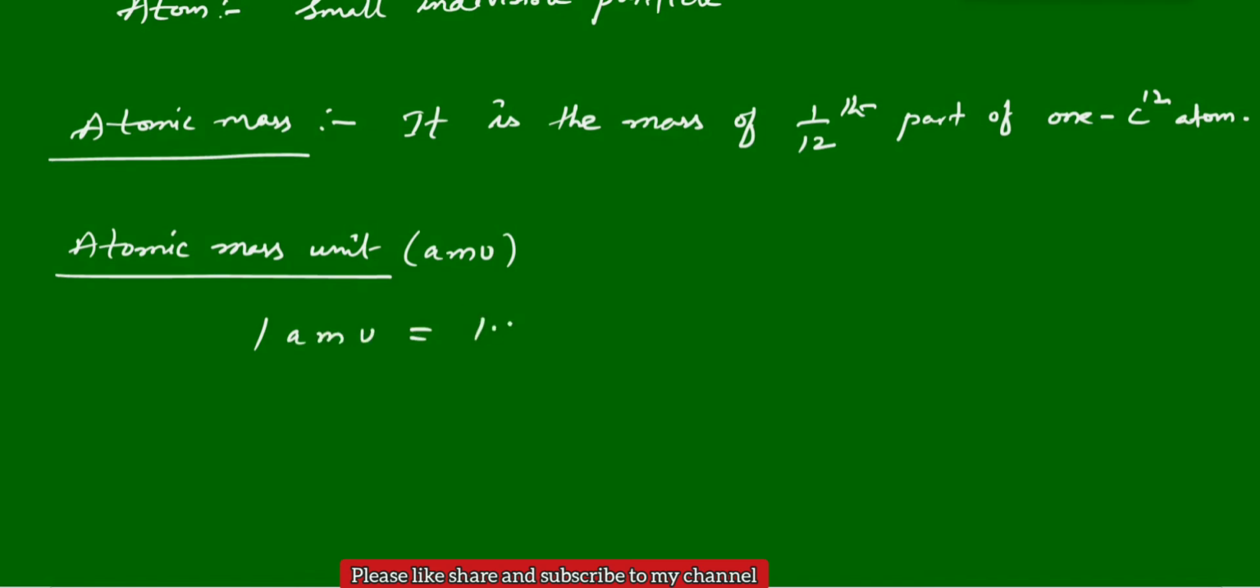This you can take as approximately 1.6 into 10 power minus 24 grams. You get this when you take the mass of one carbon atom and divide it by 12. You will get 1 atomic mass unit as 1.6 into 10 power minus 24 grams. Based on this we can calculate the approximate atomic masses of the other elements.